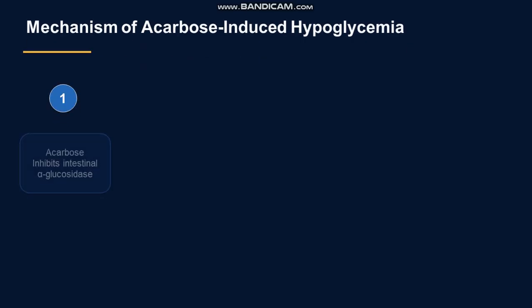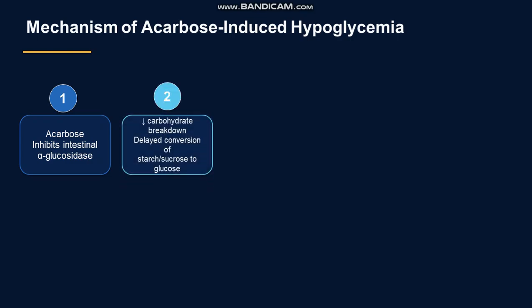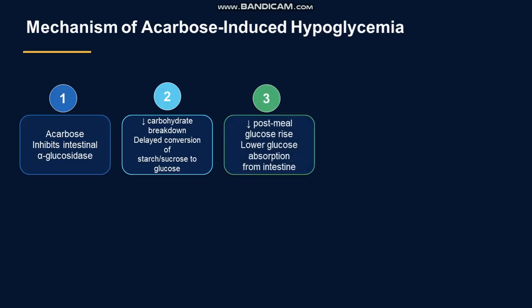Mechanism: as I told you, acarbose inhibits intestinal alpha glucosidase, decreasing carbohydrate breakdown and delaying conversion of starch to glucose and other glucose entities, giving less post-meal glucose rise and lower glucose absorption.